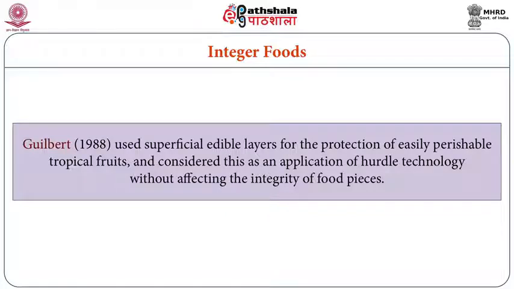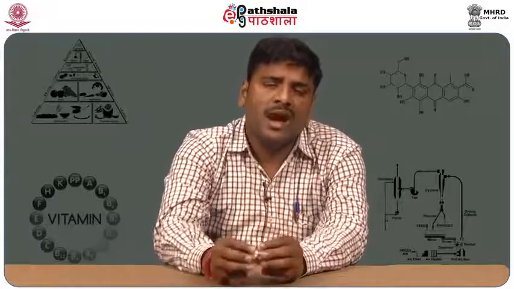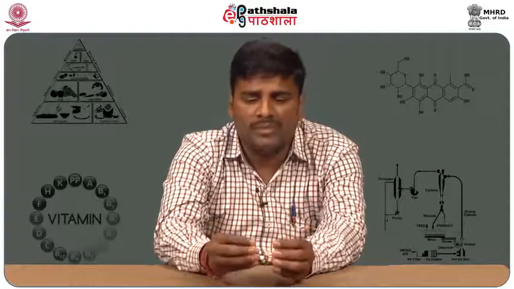And even edible layers for perishable products like fruits and vegetables, and even for osmotic dehydration. In osmotic dehydration, for example, your tutti frutti is there. In tutti frutti, first we are soaking the fruit in a sugar solution for several days. After that we are drying. Almost 50% of the water you will lose during the osmosis process, that means during the sugar solution soaking process. Then only a small amount of water will be there, and anyway that will be removed by the drying process.